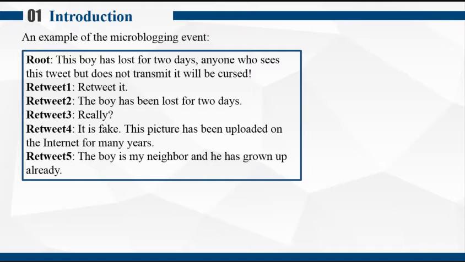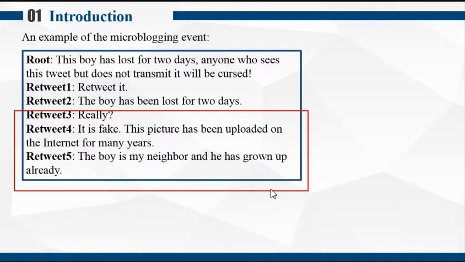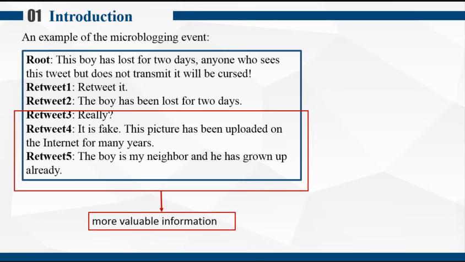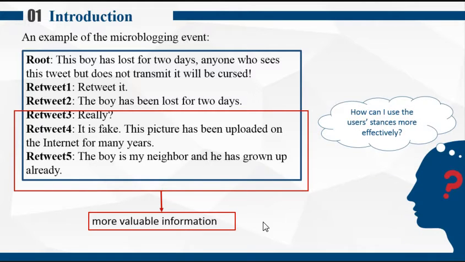According to some researchers, user stances are an important feature for rumor detection. But stance information released by different users has different importance for rumor detection. As shown in this slide, retweet 1 is the text generated by default when the user forwards a microblog but doesn't comment on it. Retweet 2 is a supporting tweet, with just a repetition of the tweet. Retweet 3, retweet 4, and retweet 5 convey querying and denying stances respectively. Among all these retweets, retweets 3, 4, and 5 are the texts containing more valuable information, and that is the information we need to pay more attention to.